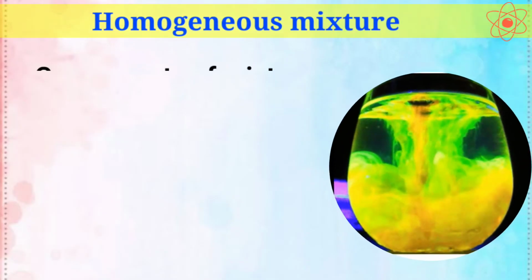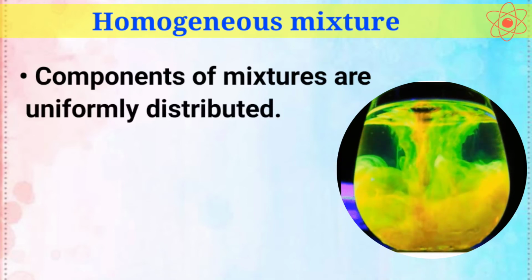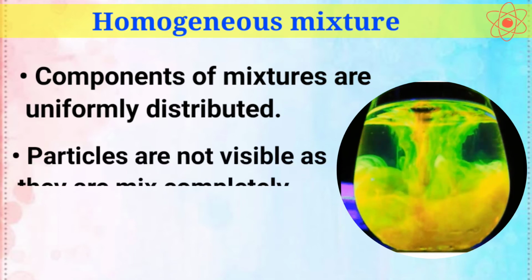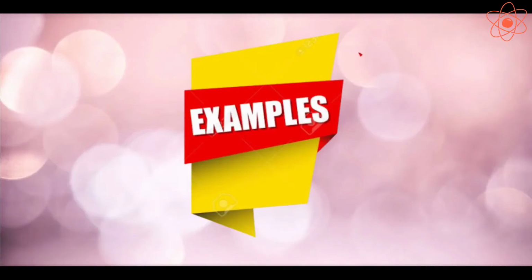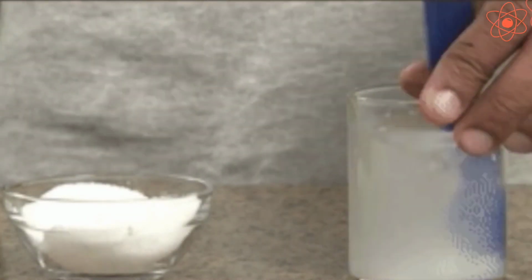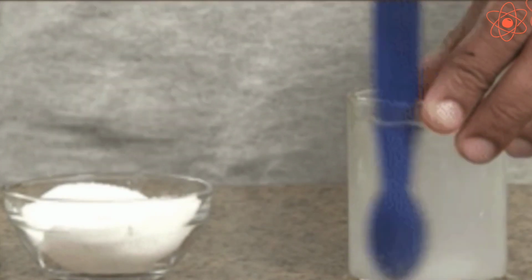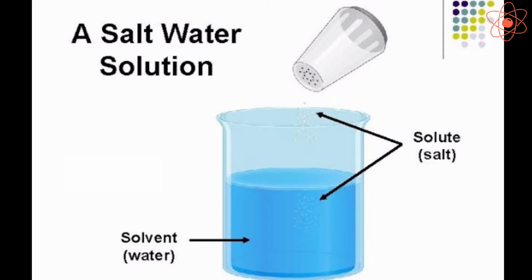In a homogeneous mixture, components of the mixture are uniformly distributed and each part of the mixture has the same properties. In this mixture, the particles are not visible as they get mixed completely. For example, when some salt is dissolved in water, the particles of salt and water are present in the solution, but they are not visible to our eyes.